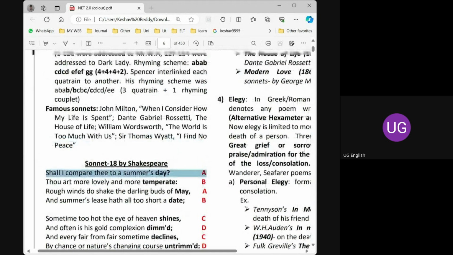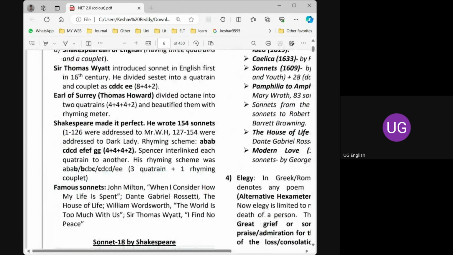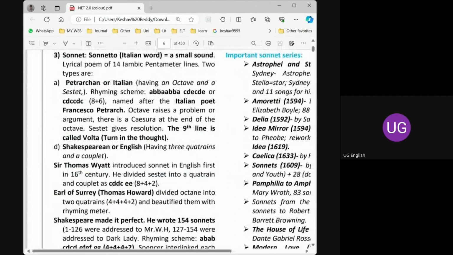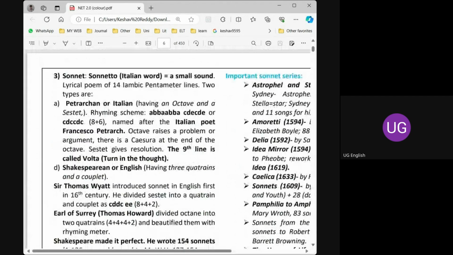I will just go back to the sonnet once, to help you better understand. In the definition of the sonnet itself, we saw a sonnet is nothing but a 14-line poem with iambic pentameter lines. That means in every line there will be 5 meters. Those 5 meters are nothing but iambs. So that means we have 10 syllables in a line. That is also called a decasyllabic line. 10 syllables in a line.